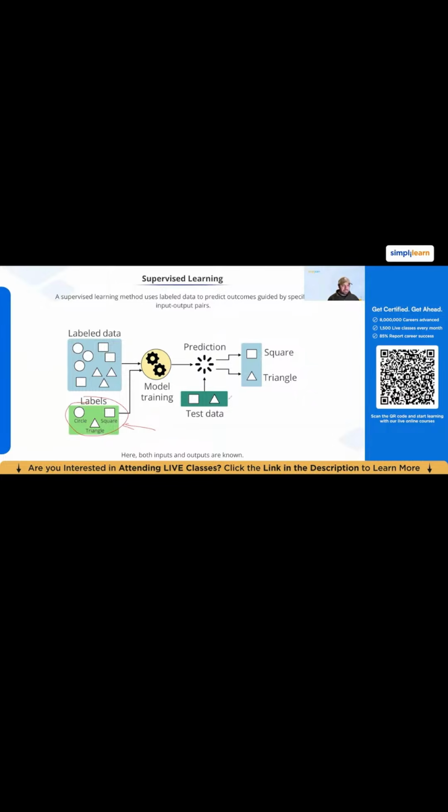We only have two examples in our test data. We could have a circle here, in which case we would predict circle. That's fine. Or at least we would hope our model would predict circle, right? That's what we're hoping. We may or may not get it right. But it's only not there because we're just assuming that we only have two examples we're testing against. In reality, we would probably do a lot more than two. It's just a coincidence, really. In reality, we would test against a lot more data.